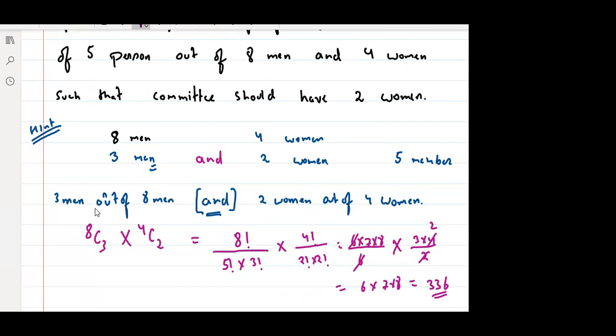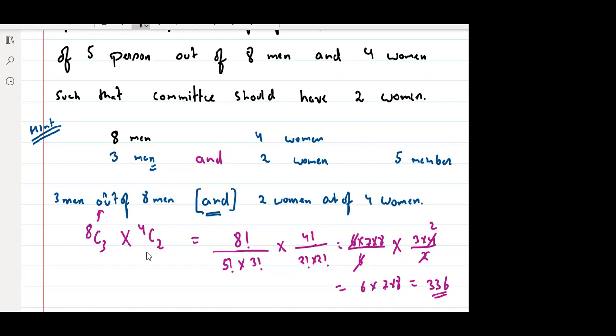So 8C3 is the number of ways of choosing or selecting 3 men out of 8 men. And 4C2 is the number of ways of selecting 2 women out of 4 women. But since it is 'and', you have to do this and this, right? So we know that when we have 'and', we have to multiply, because I'm selecting this as well as this, right?